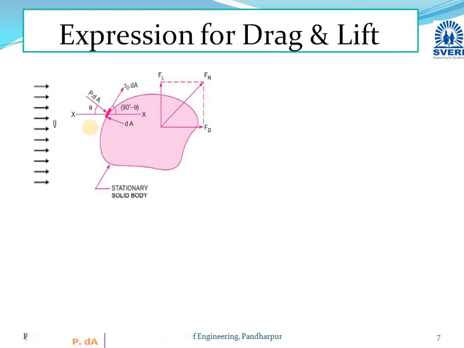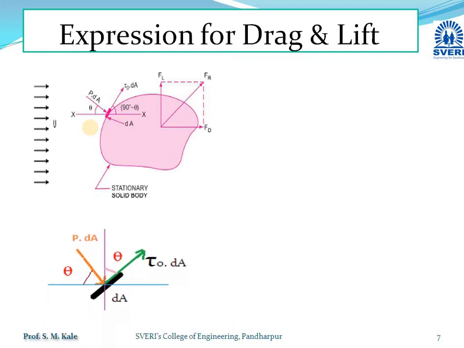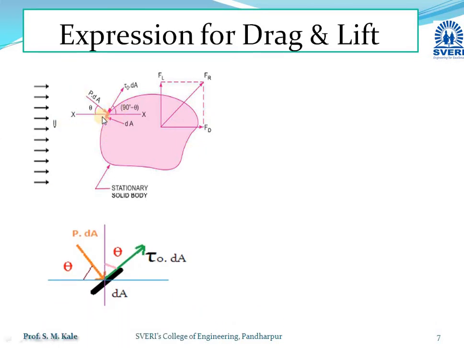Now, to obtain the drag force and lift force, I have considered this elemental area dA here. The pressure force acting on that elemental area dA makes an angle theta with the direction of motion, and that P into dA pressure force is perpendicular to the elemental area dA. The second force is tau 0 into dA, the shear force, which is tangential to that elemental area dA.